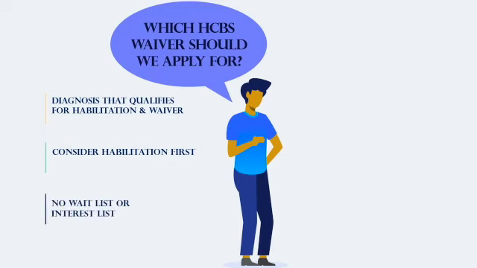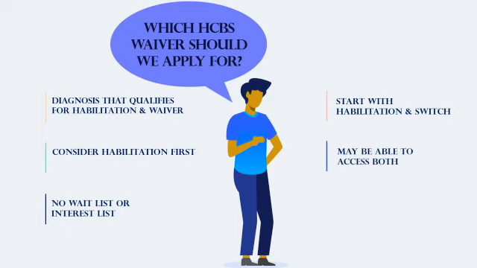Habilitation does not have slots, which means there is no waiting list. If services need to start right away, it is possible to start with habilitation and then switch to a waiver program that may be closer to providing more of what is needed for your student or child when there is a slot available. You may even be able to access both habilitation services and a waiver.